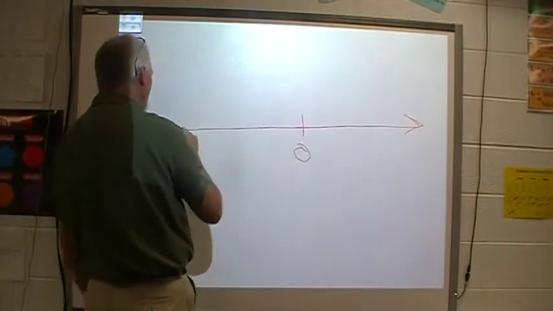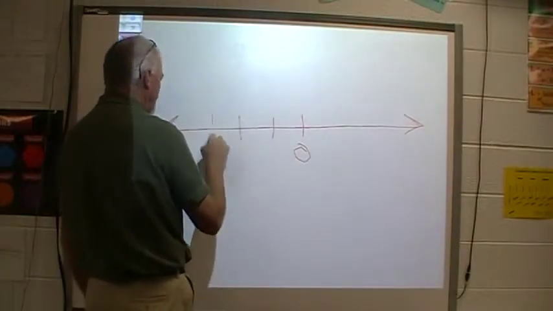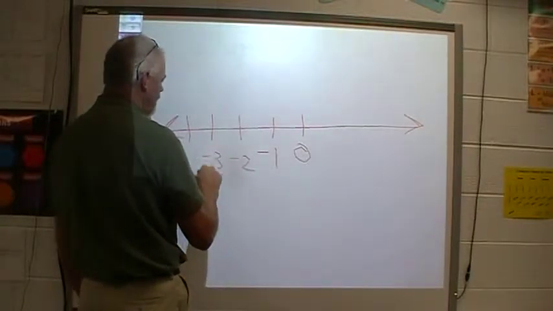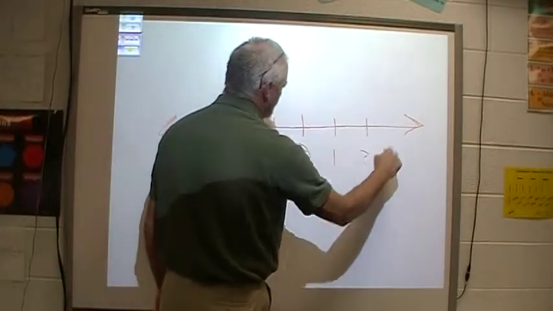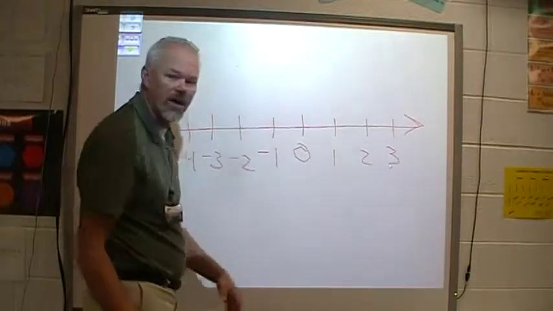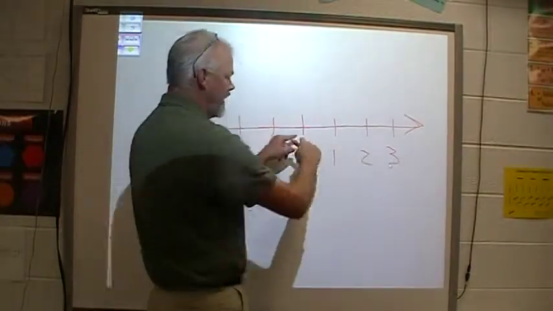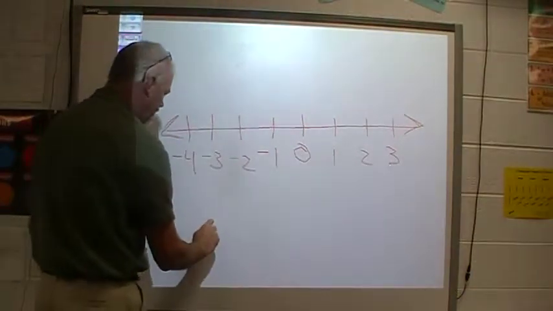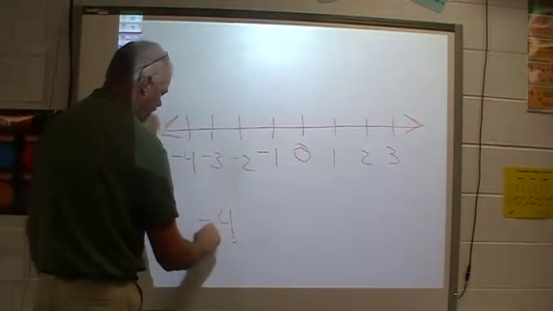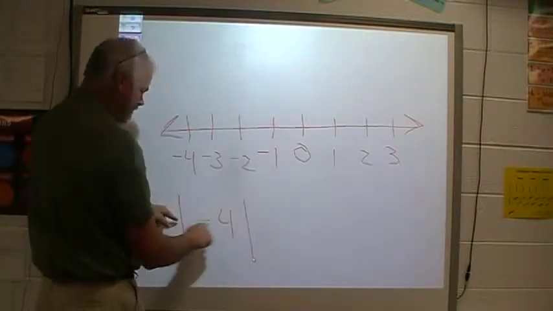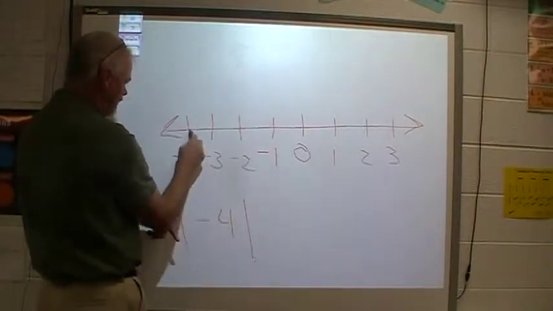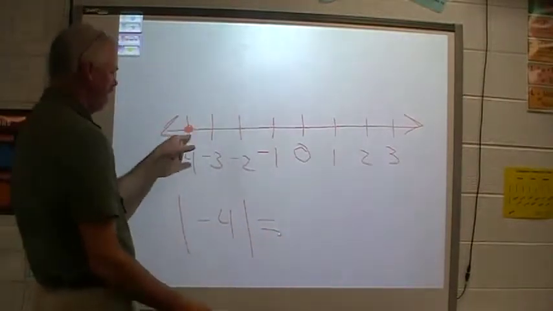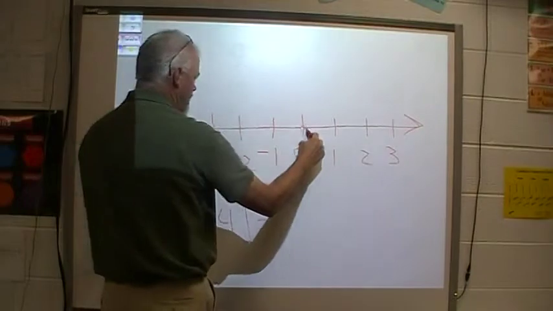Here's our 0, our number line. -1, -2, -3, -4, 1, 2, 3. We already know that absolute value is a distance on how far something is from 0. But let's say it's a negative number. Let's go with -4 this time. The absolute value of -4 is, how far is it from -4 to 0?